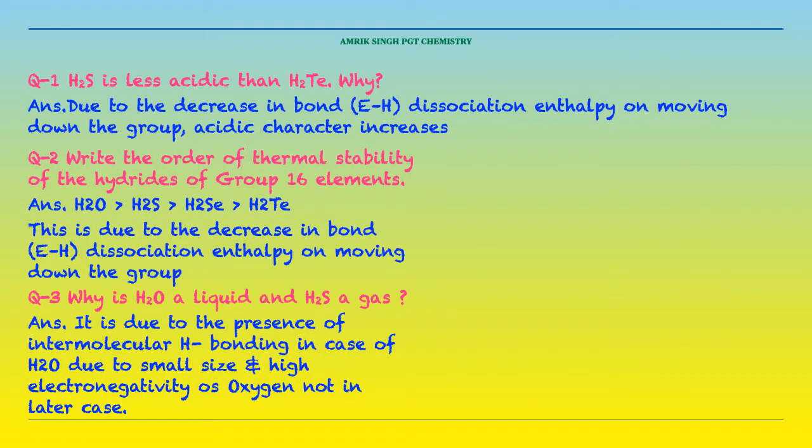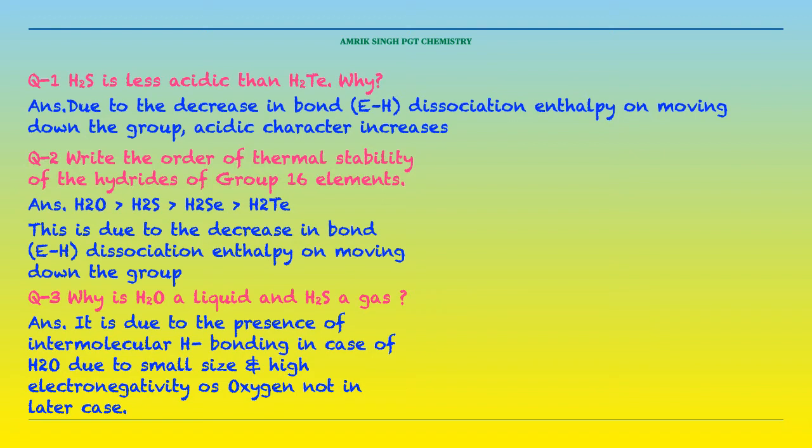Question number 2. Write the order of thermal stability of hydrides of group 16 elements. The thermal stability decreases down the group due to decrease in bond dissociation energy, due to increase in atomic size. Therefore, H2O is the most thermally stable, then H2S, then H2Se, and then comes H2Te. This is due to the decrease in bond dissociation enthalpy on moving down the group.